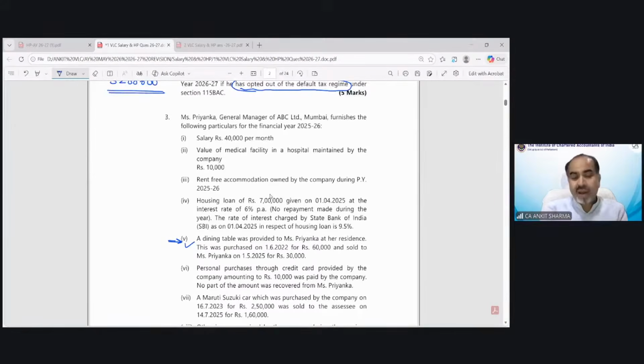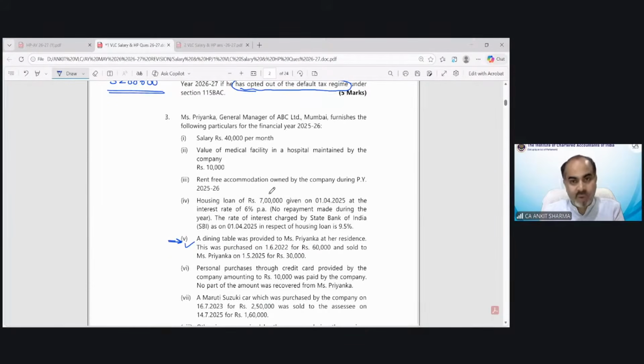And we have to arrange things. Like for the purpose of solution of salary income, I have to find out the basic salary, allowances, perquisite. Once I solve all points separately, I will be able to solve the full question also. And if there is any point which is very difficult and you think that you do not know the solution, don't panic. First of all, try to solve those points you are confident about.